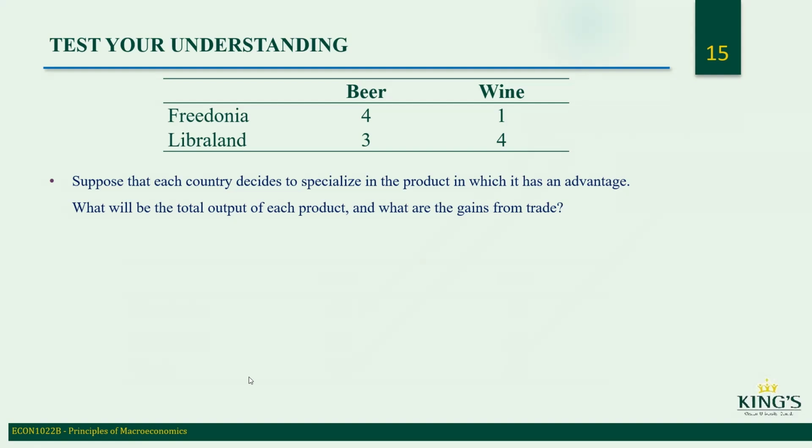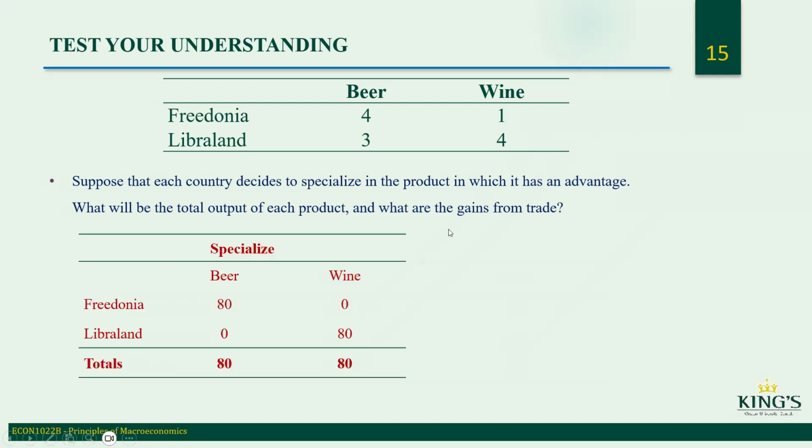Yeah, 8 and 8, correct. So well done, Abigail. So yeah, 80 and 80.